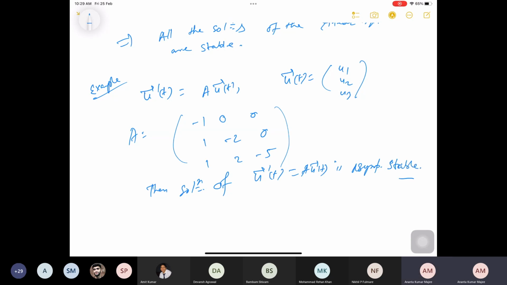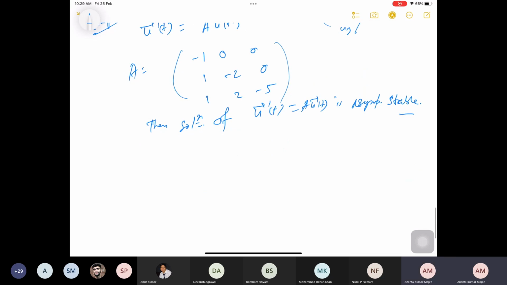Because you see that the eigenvalues are all real, but negative, basically minus 1, minus 2, and minus 5. Is it not? Because it is a lower triangular matrix, and minus 1, minus 2, minus 5 are the eigenvalues. You can consider many examples and so on.